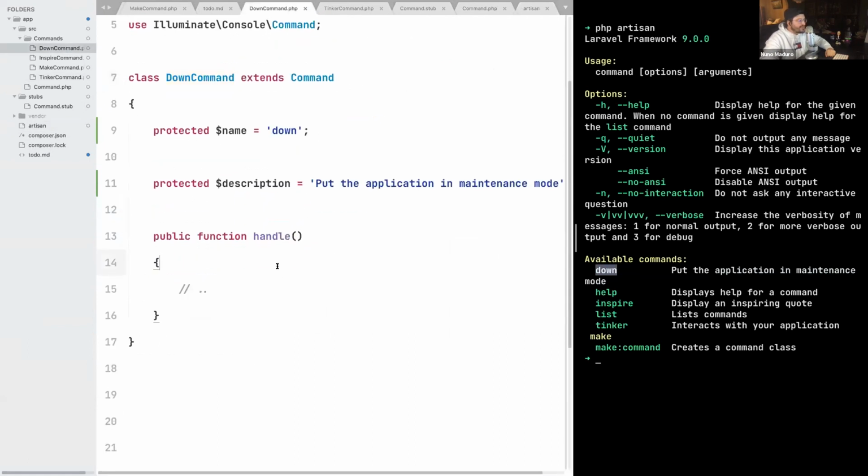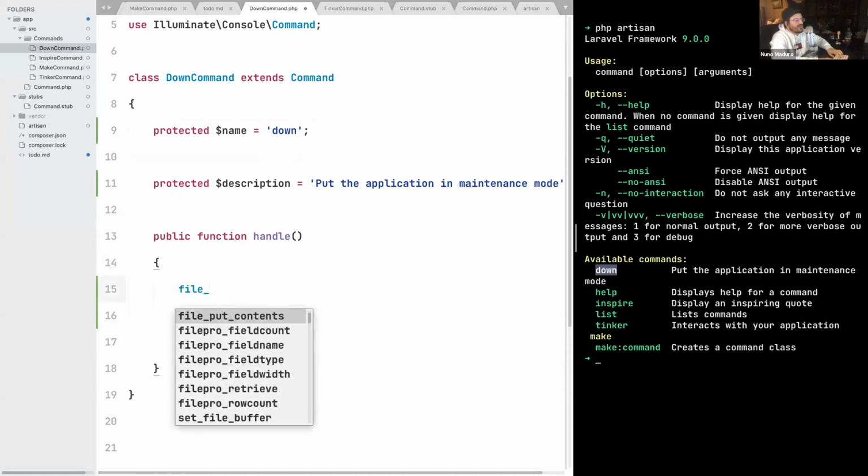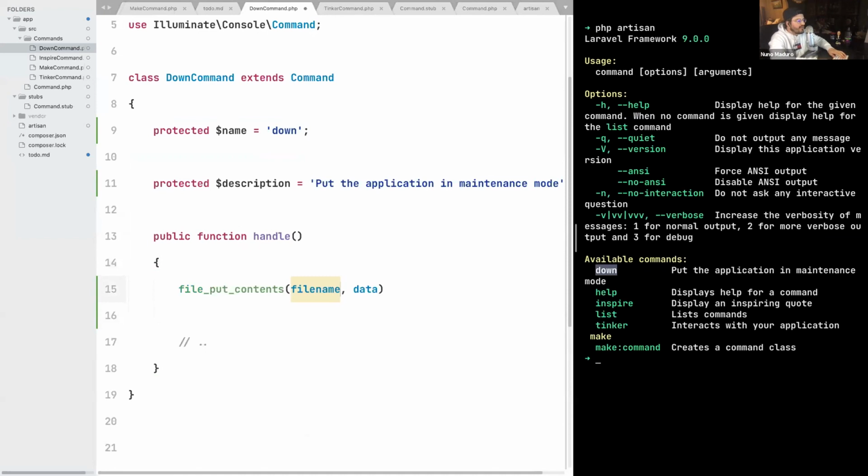And you will be surprised to see that the only thing the down command does is create a file with the name down. So let's start by doing that. We are going to use the function file_put_contents, and we are going to put on the root of our project a file with the name down.